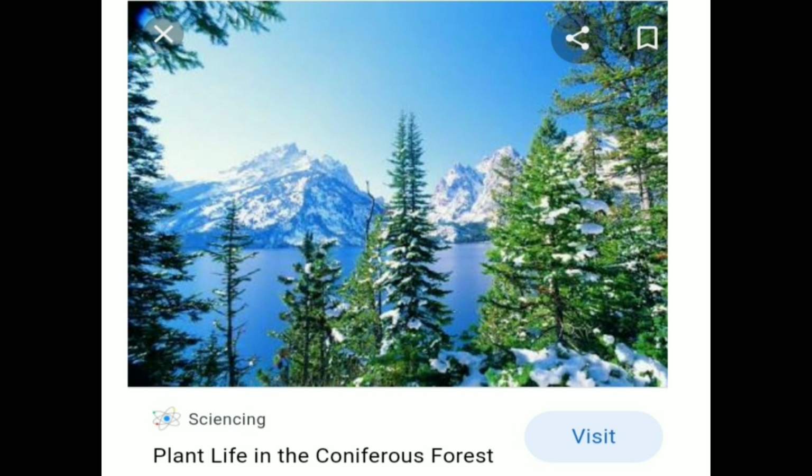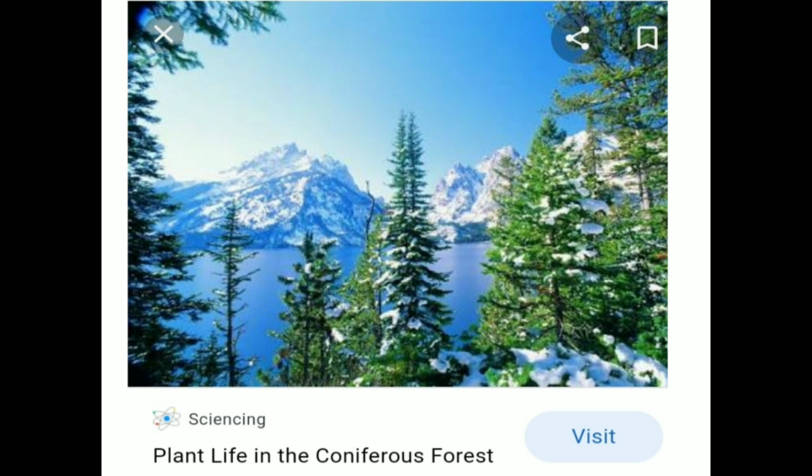These are soft trees, and the wood is very suitable for making many things like matchsticks, paper, furniture, sports goods, and plywood. These things are prepared from the softwood found in the coniferous forest. Some of the main regions where coniferous forests are found are Finland, Sweden, Norway, southern Canada, Russia, and Siberia.